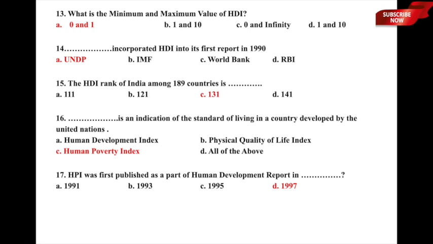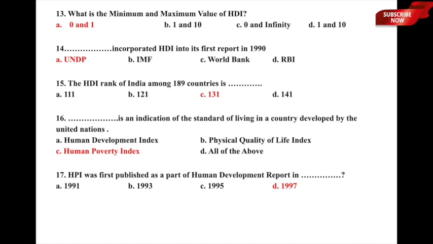Let us now move to question number 14. The question is, dash incorporated HDI, or Human Development Index, into its first report in 1990. Who incorporated HDI into its first report in 1990? Whether it is A, UNDP, B, IMF, C, World Bank, or D, Reserve Bank of India. So here the correct answer is it was UNDP who incorporated HDI into its first report in the year 1990, and therefore option A, UNDP, is the correct answer to this particular question. I hope that is clear.